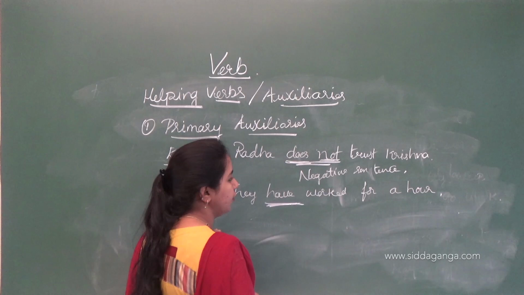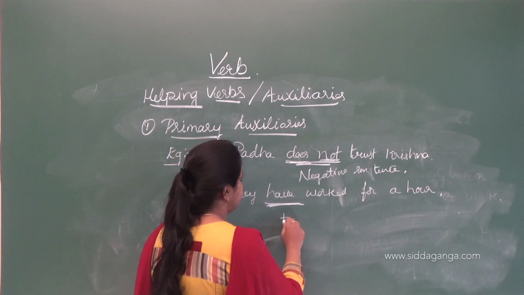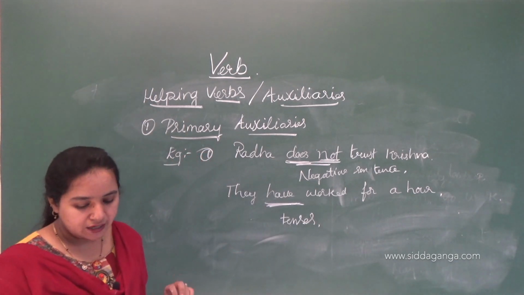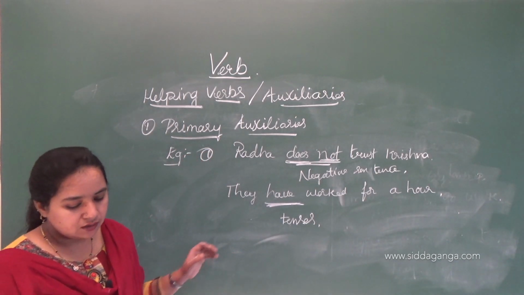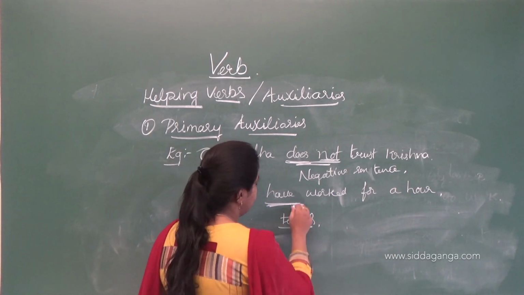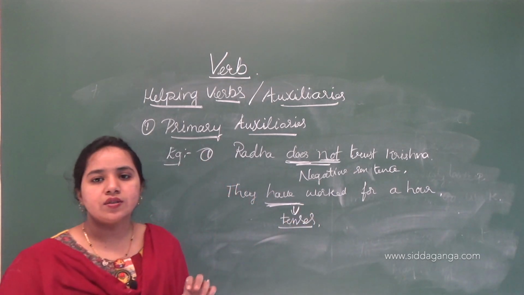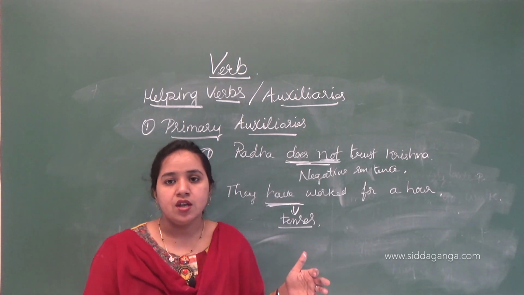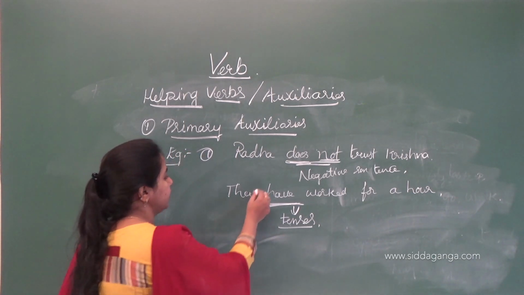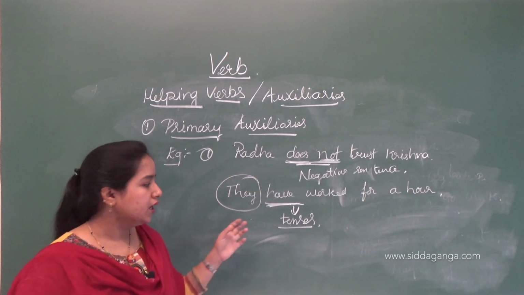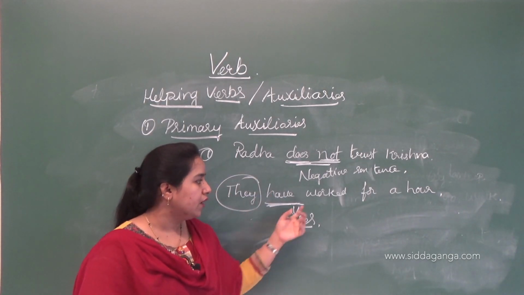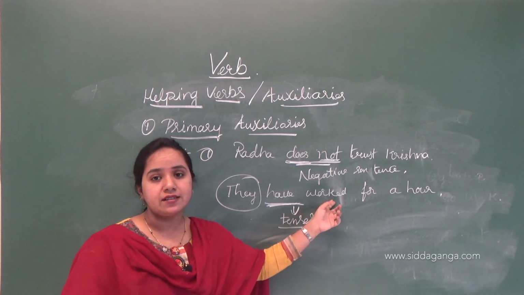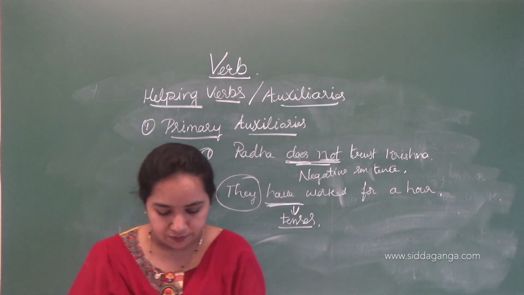They have worked for an hour, so it tells about a tense. This auxiliary verb is used to show the tense. They refers to the subject. When we use the helping verb have, and it says worked for an hour, it tells about the tense.